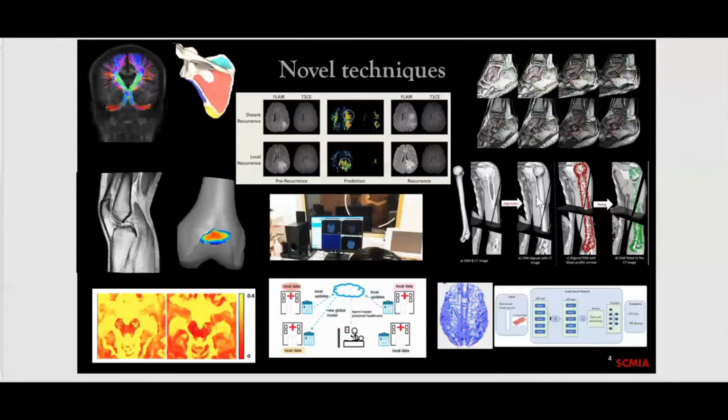Then the first image in the middle is a model based on AI. It's a machine learning model where we try to predict the recurrence of the tumor. Brain tumors, especially gliomas or glioblastomas, are very much like wildfire type tumors. You will have a tumor, even if you resect it, in 2 months the patient will come back with another tumor. So what we are trying to find out is whether we can actually predict where it is going to recur at the next time point.